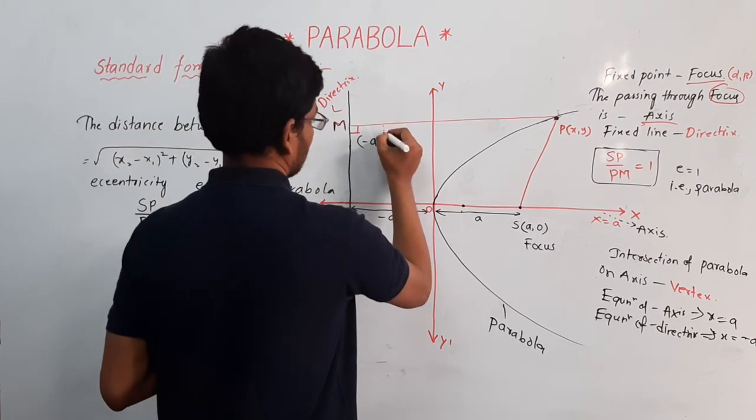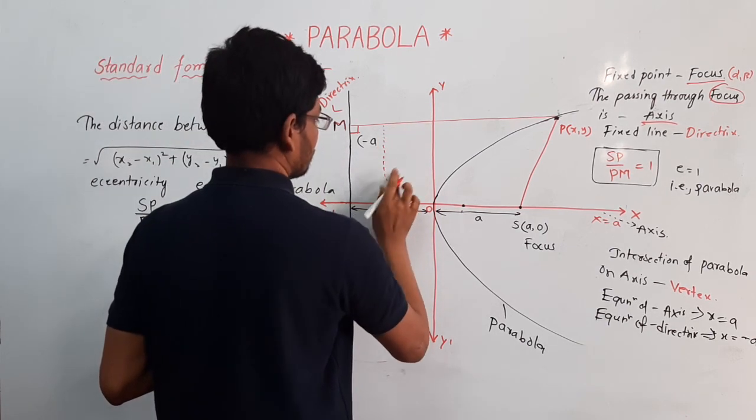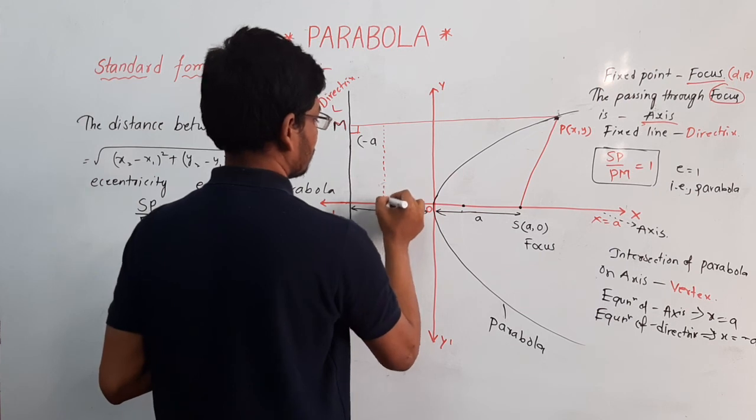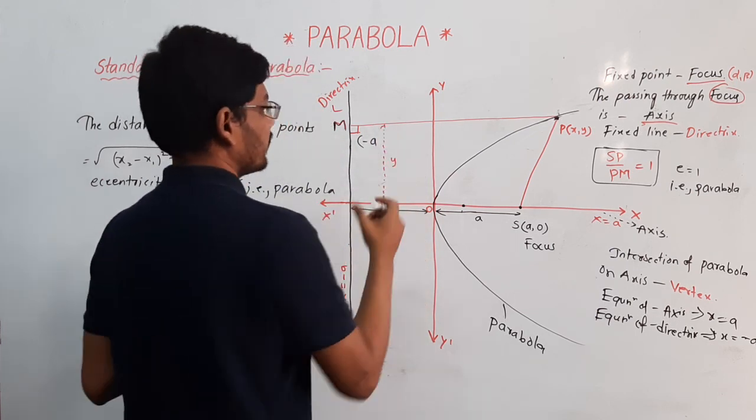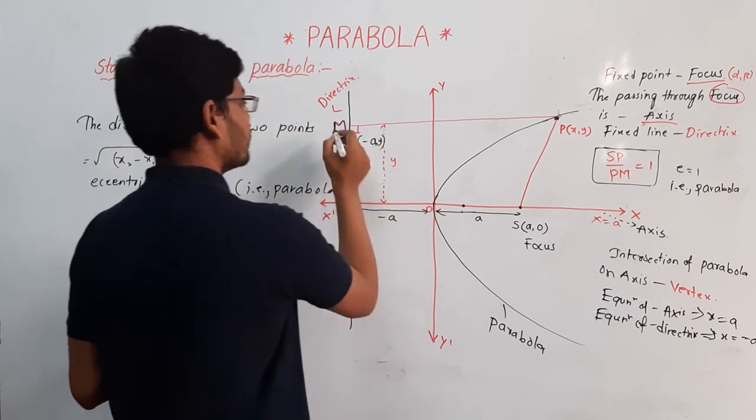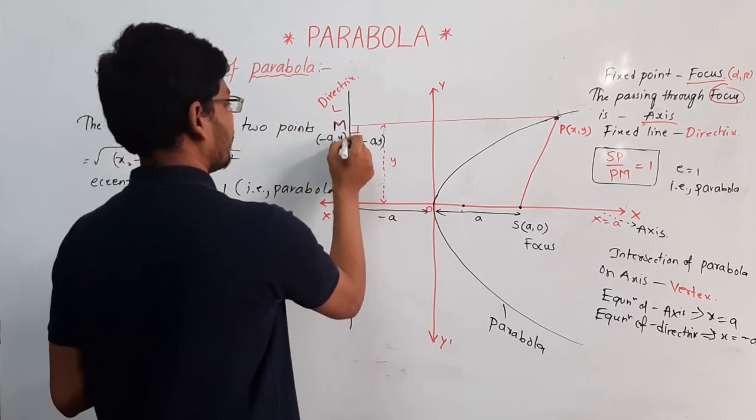I am taking this as y here. So the point will become minus a comma y.